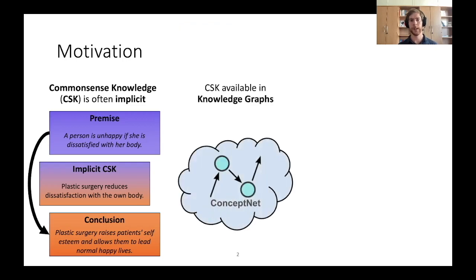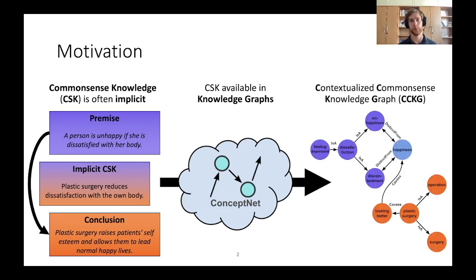Common sense knowledge is available in knowledge graphs, for example ConceptNet. However, these graphs are large, spanning millions of nodes, and therefore it's not straightforward to decide which common sense knowledge to use. Thus, in this work, we present a method to construct contextualized common sense knowledge graphs. These graphs should represent the relevant common sense knowledge that is necessary to understand the argument, while being relatively small, having only a couple of nodes.